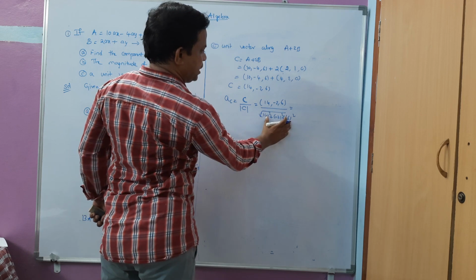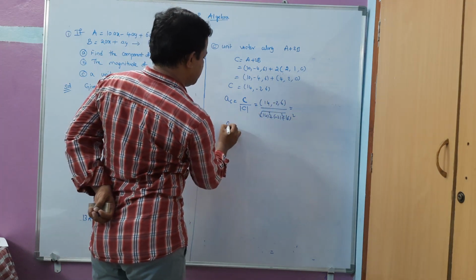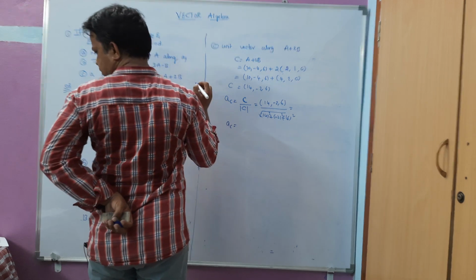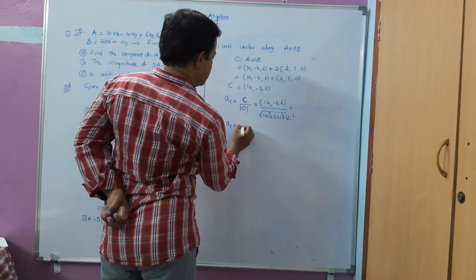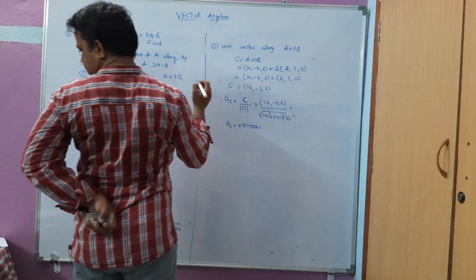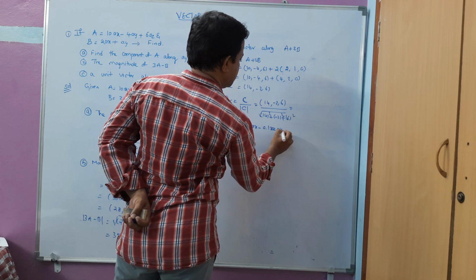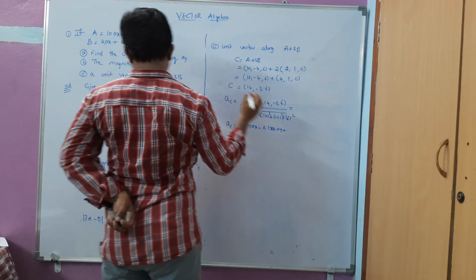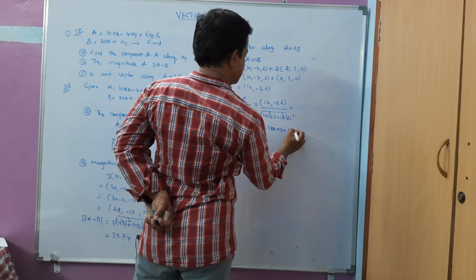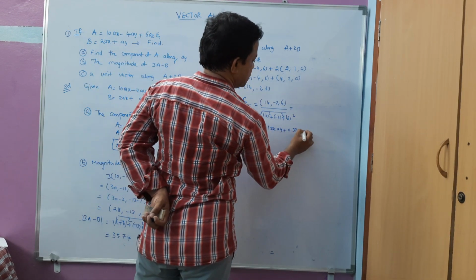Now if I divide all these values, 14, minus 2 and 6, by it, it will give me aC equal to 0.9113 ax minus 0.1302 ay plus 0.3906 az.